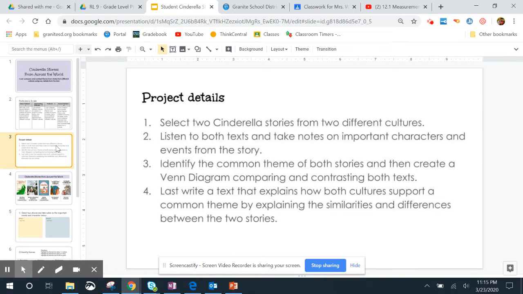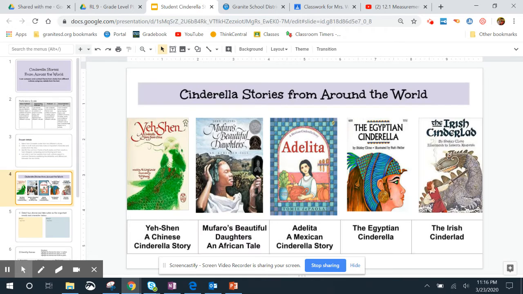Okay, here are the project details. Step 1, select 2 Cinderella stories from 2 different cultures. Step 2, listen to both texts and take notes on important characters and events from the story. Step 3, identify the common theme of both stories and then create a Venn diagram comparing and contrasting both texts. Step 4, last, write a text that explains how both cultures support a common theme by explaining the similarities and differences between the 2 stories.